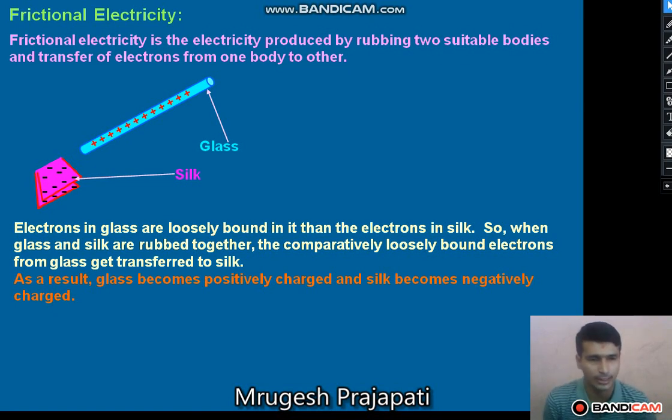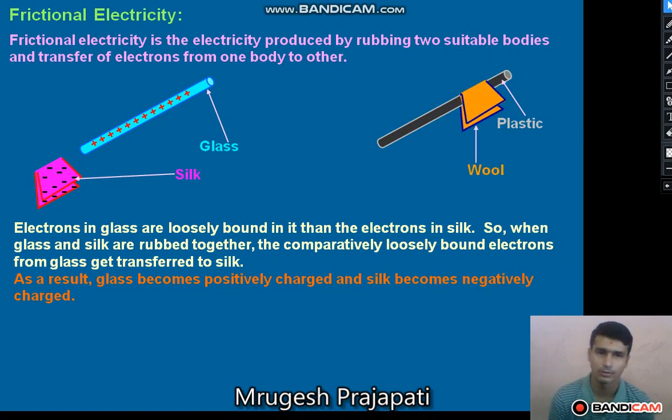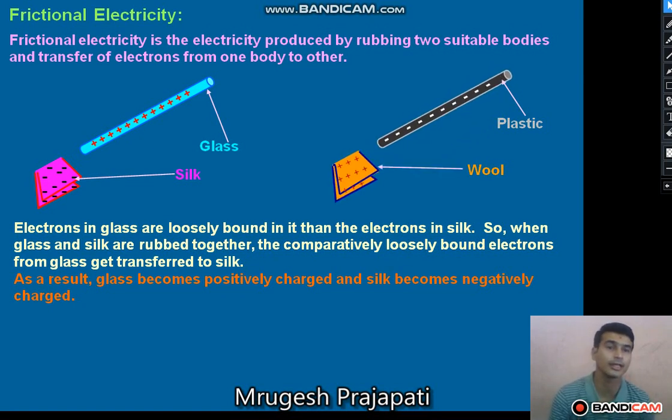નેગેટિવ ચાર્જ એસ્ટાબ્લિશ. So this is the charging by friction, charging by rubbing two bodies. Let's take another example. When we consider a plastic rod and a woolen cloth, when the plastic rod is rubbed with the woolen cloth, the plastic rod becomes a negatively charged particle and the woolen cloth becomes positively charged, right?